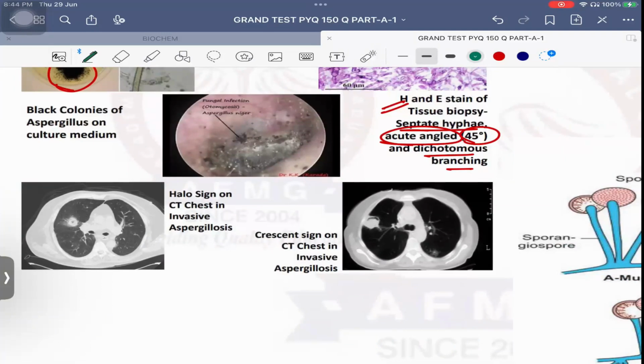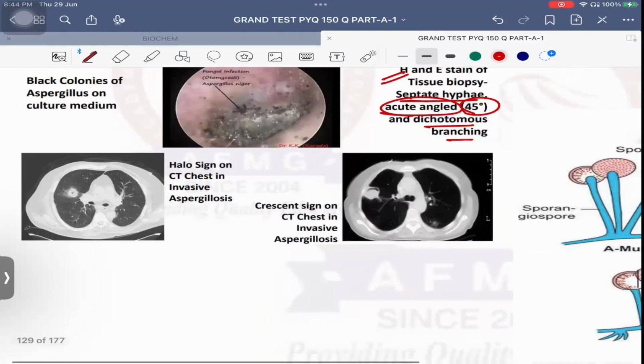Which kind of appearance in ear? Wet newspaper appearance. Then it will also cause allergic bronchopulmonary aspergillosis. Which sign on CT chest? Halo sign, and also crescent sign can be seen.